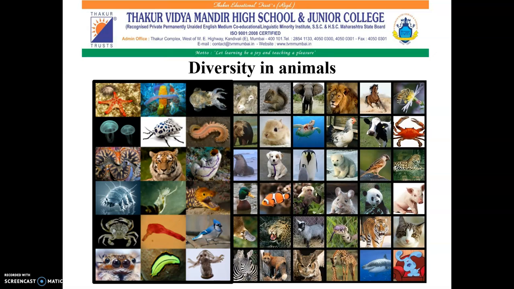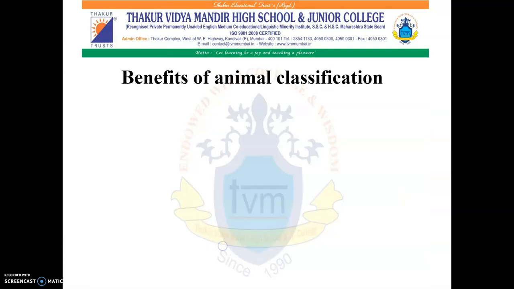It is impossible to study each and every species. However, if groups and subgroups of animals are formed, depending upon the similarities and differences, it will make it very easy to study each variety of animals. Let us see a few more benefits of animal classification. Study of animals becomes easy.